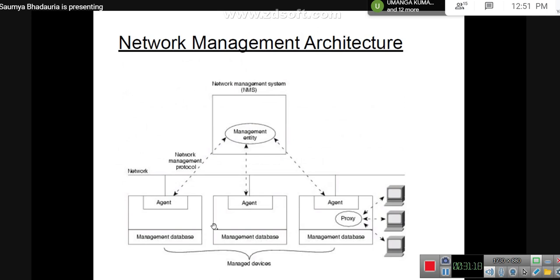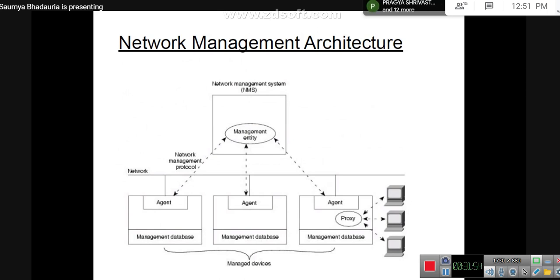Let's say these are certain nodes, N1, N2 and N3. In these nodes, you have a component which is referred to as an agent. This is a software module which is present in your particular node. What would it store? It would have summarized information of what all devices this particular node is communicating with, or what all resources this particular node is communicating with.